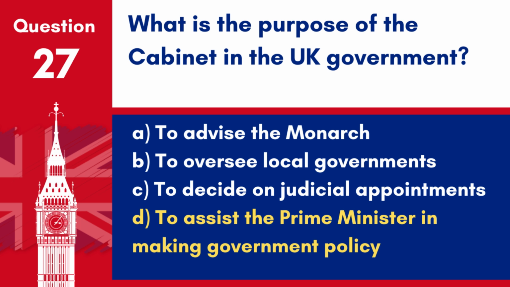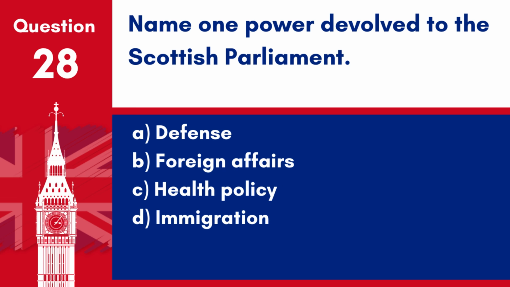Answer: D. To assist the Prime Minister in making government policy. The Cabinet consists of senior government ministers chosen by the Prime Minister, who help shape policy and make governmental decisions. Question 28. Name one power devolved to the Scottish Parliament. A. Defence. B. Foreign Affairs. C. Health Policy. D. Immigration.